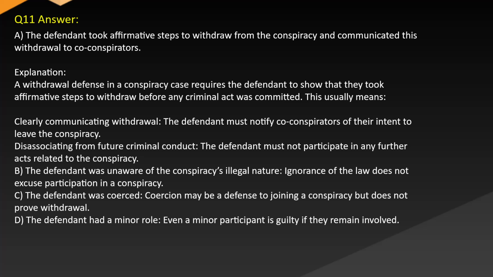Disassociating from criminal conduct. The defendant must not participate in any further acts related to the conspiracy. B. The defendant was unaware of the conspiracy's illegal nature. Ignorance of the law does not excuse participation in a conspiracy. C. The defendant was coerced. Coercion may be a defense to joining a conspiracy but does not prove withdrawal. D. The defendant had a minor role. Even a minor participant is guilty if they remain involved.